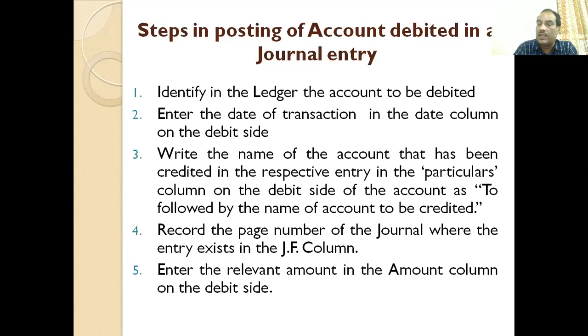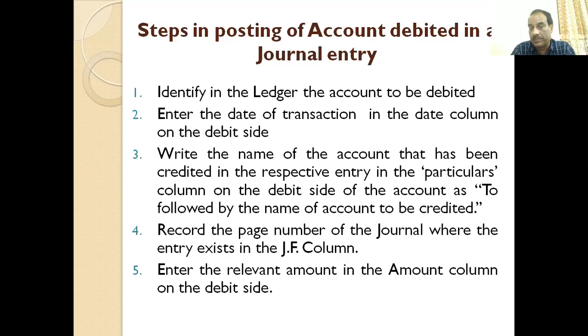So the first step is to identify the ledger account to be debited. We clearly mention in the journal which account is to be debited or credited. So identify those debited accounts which are to be debited in the ledger. Enter the date of the transaction in the date column on the debit side. It is the usual process. We need to maintain the records of the date also. So we enter the date, then write the name of the account that has been credited in the respective entry in the particulars column on the debit side of the account, as 'To' followed by the name of the account to be credited.